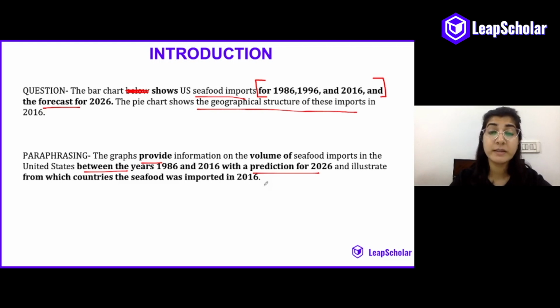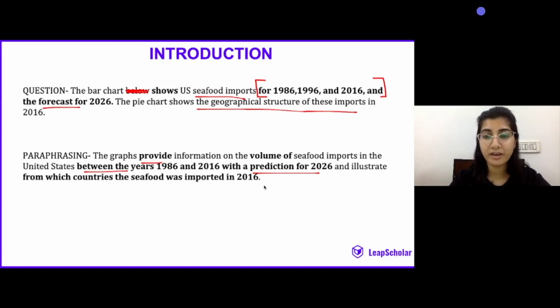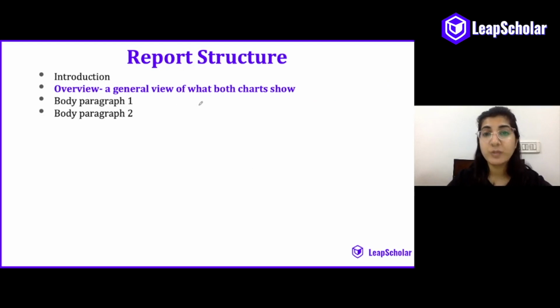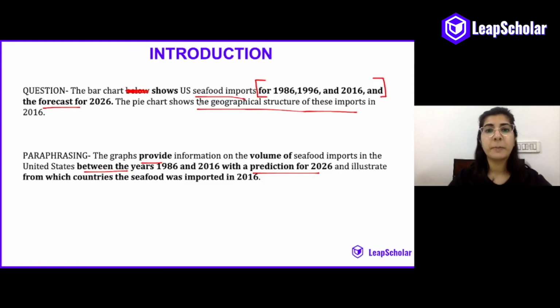Now, coming to the most important part of our question, where we talk about the overview, wherein we talk about the general trend of both the graphs. So, to give the general trend of both the charts, we would need two sentences. Let's first analyze the charts and find the overview.